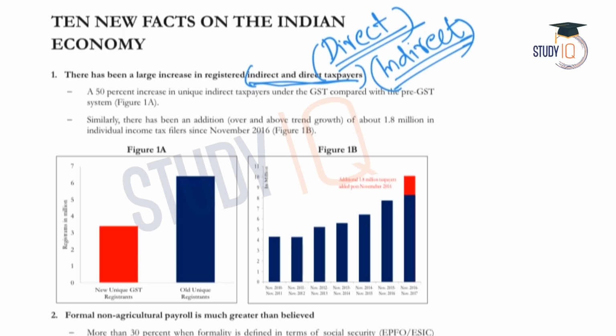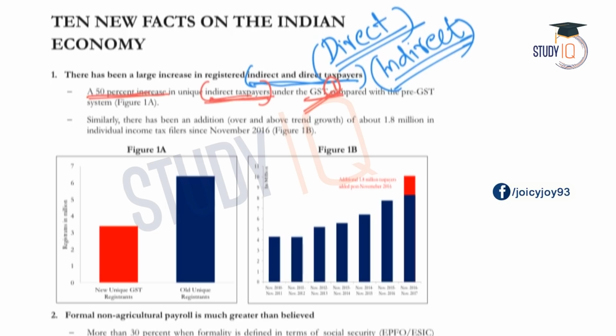With the GST coming into the picture, the number of indirect taxpayers increased. As we know, GST has subsumed all the indirect taxes and it has a direct impact on the number of indirect taxpayers. According to the survey document, there has been a 50% increase in indirect taxpayers as compared to the pre-GST system.